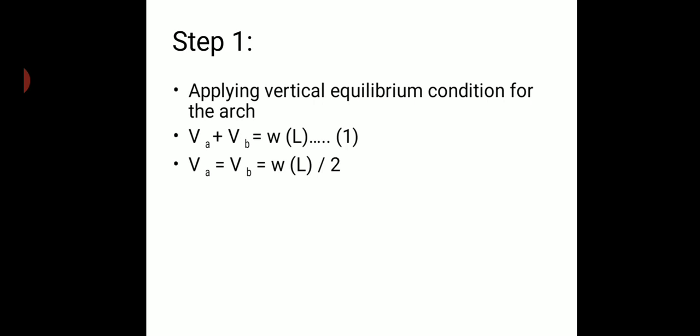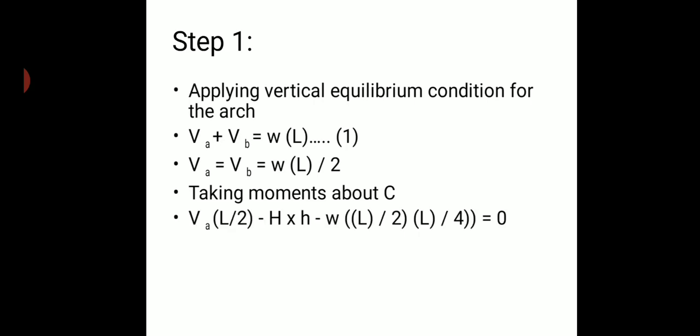The next step is that I need to calculate the value of H, the horizontal reaction. In order to find the horizontal reaction of the supports, I need to determine the moment about C point, that is the crown point. So I take either the left or right span into consideration. Here I am taking the left side, towards the support A, and I have taken clockwise moments as positive and anti-clockwise moments as negative.